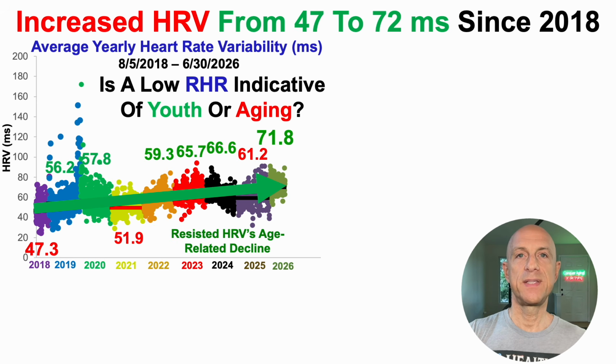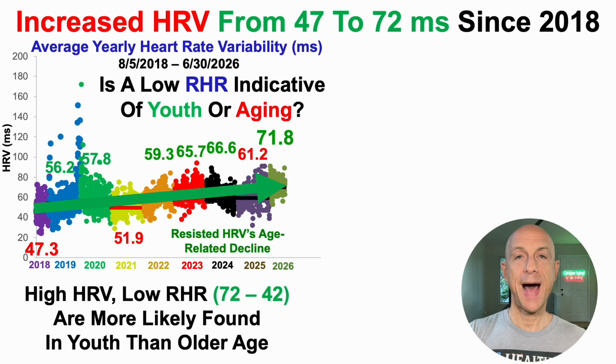So now that we've seen the data for HRV, we can address this question of, is a low resting heart rate indicative of youth or aging? A high HRV in combination with a low resting heart rate is more likely found in youth than at older ages. Based on chronological age, I should expect to see an HRV closer to around 35 and not 72.